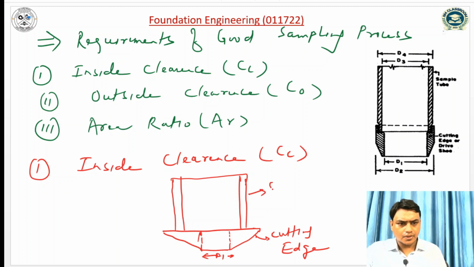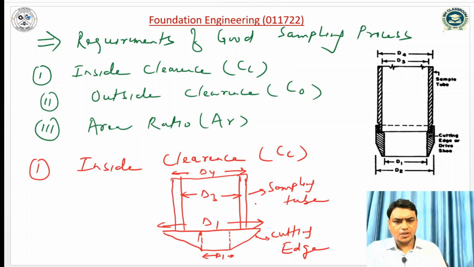Similarly, this is called the sampling tube. Its inside diameter is D3 and its outside diameter is D4. D1 is the inside diameter of the cutting edge or cutting shoe, and D2 is the outside diameter of the cutting edge or cutting shoe. Similarly, D3 is the inside diameter of the sampling tube, and D4 is the outside diameter of the sampling tube.